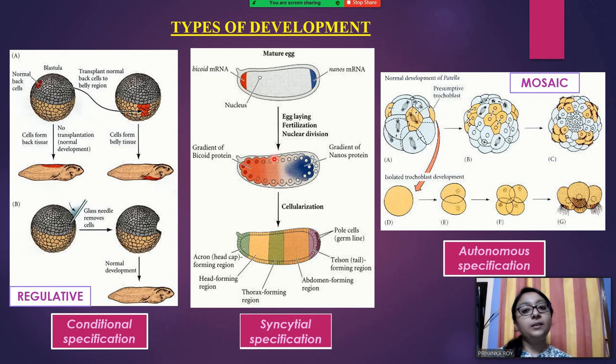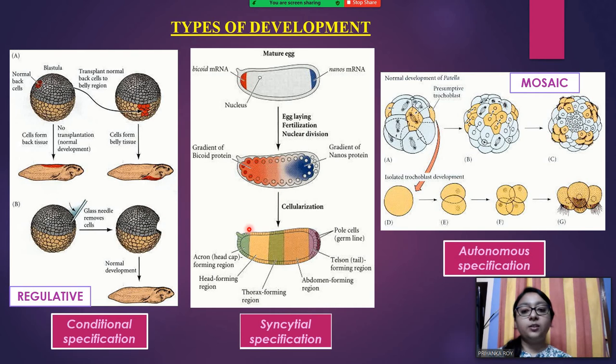When there are nuclear divisions, you can see a number of nuclei present here, and accordingly the bicoid and the nanos start progressing towards the opposite pole. So there is a gradient: here the concentration of bicoid is higher and compared to here it is lower. In the same way, just the reverse is happening. For nanos, the concentration is higher here, and in this direction it becomes lower.